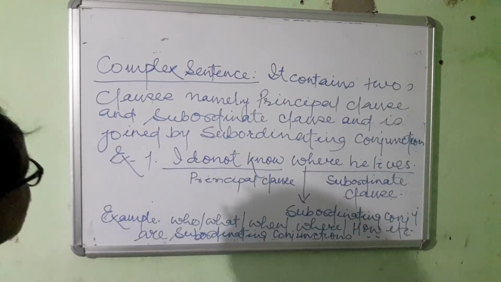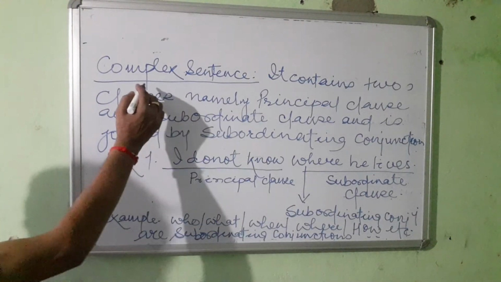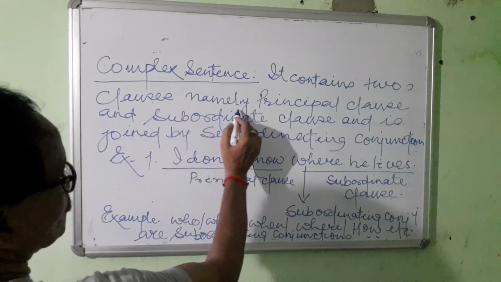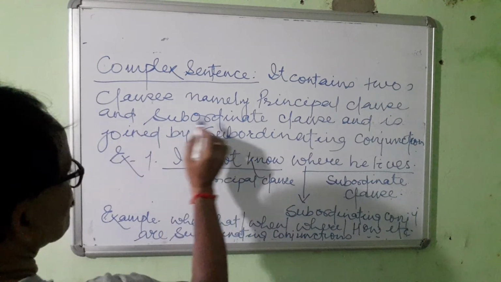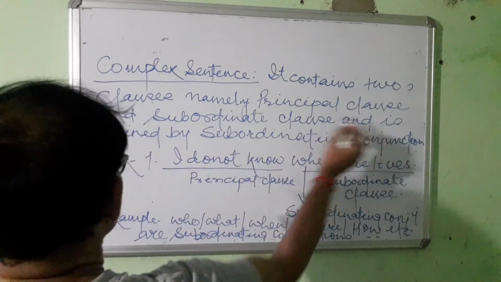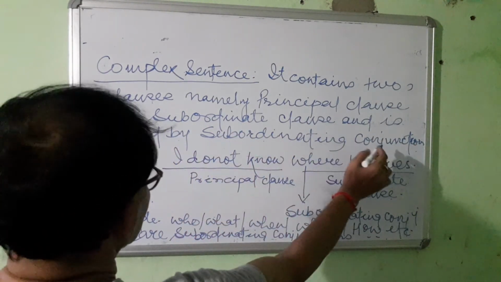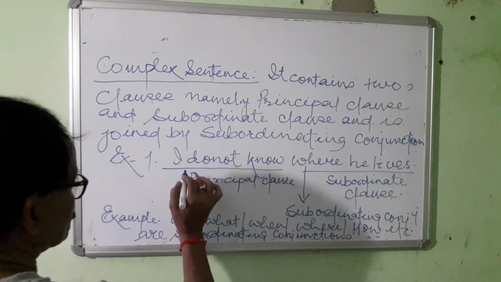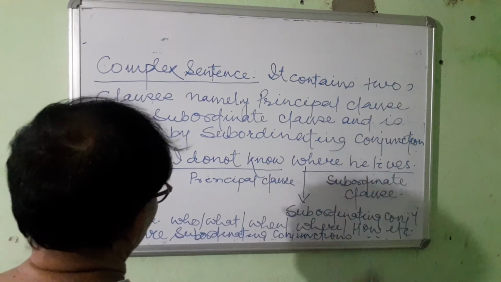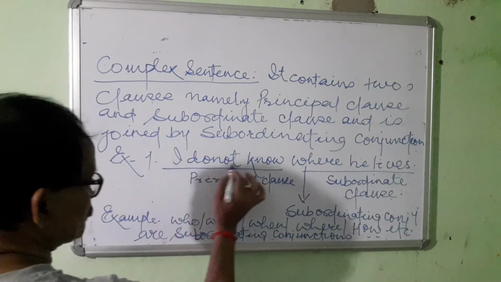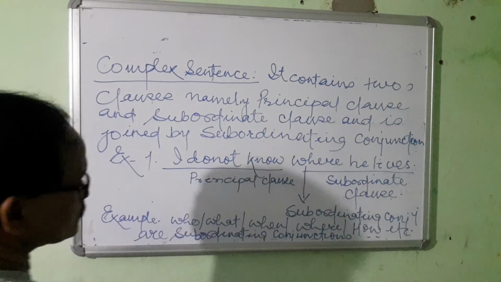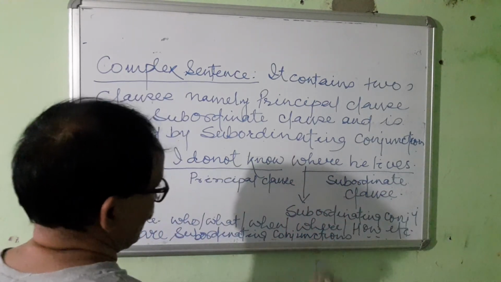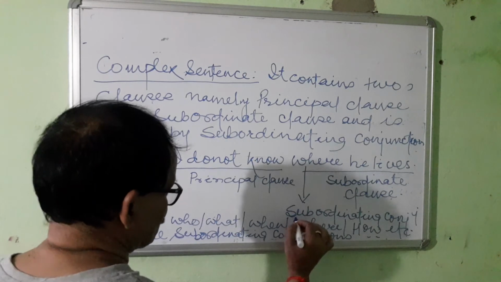Yes. Now third one is complex sentence. It contains two clauses, namely principal clause and subordinate clause, and is joined by subordinating conjunction. For example, if I write, I don't know where he lives. Here, I don't know stands for principal clause, where he lives stands for subordinate clause, and where is defined as